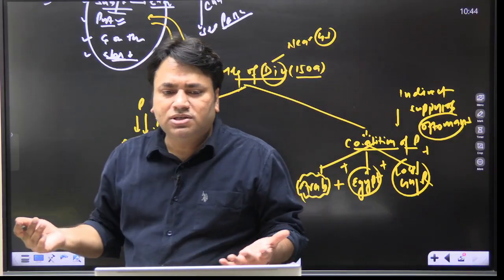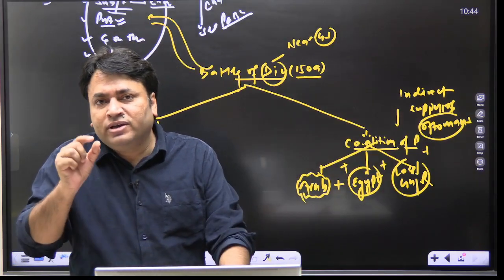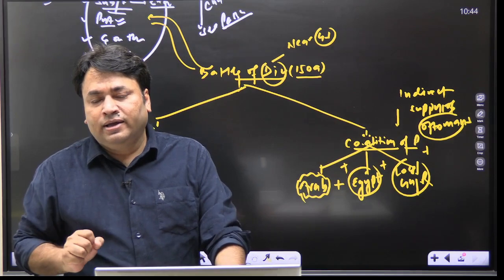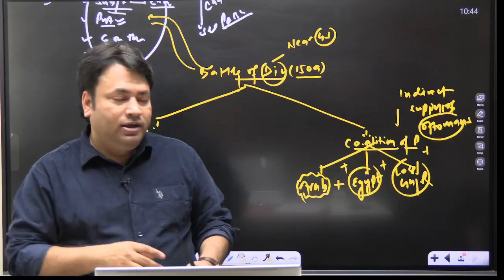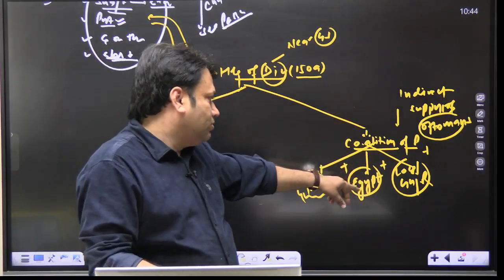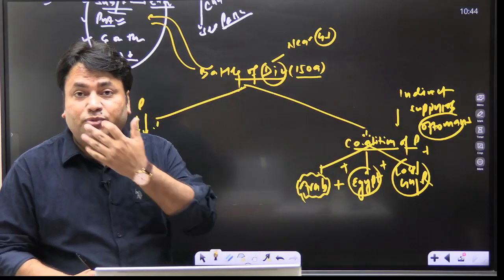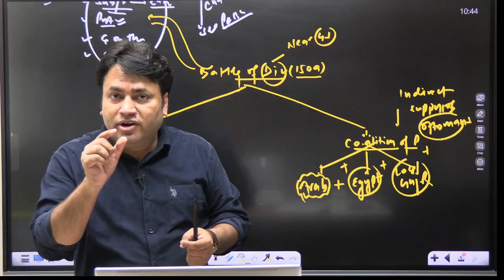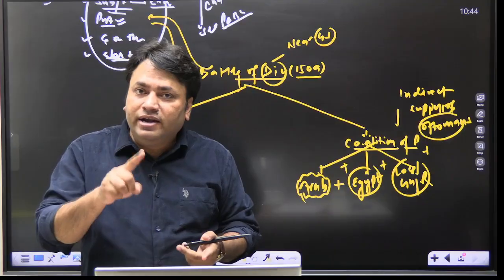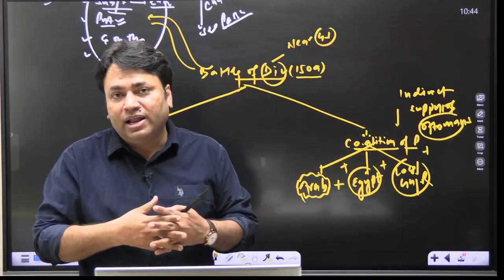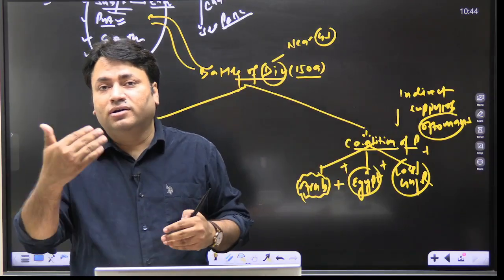The picture is very clear. Due to the Portuguese excessive interference in Indian Ocean trade, not only Indian Ocean trade, here the Ottomans are also indirectly supporting. The ruler of Egypt is also supporting. Arabs are supporting. It means that the Portuguese were having excessive interference in Indian Ocean trade, as well as the trade that is carried out using the Red Sea.